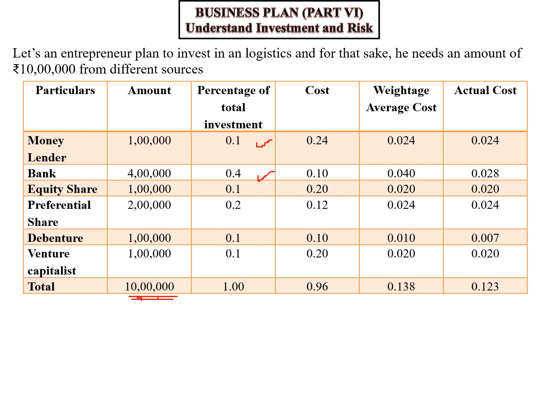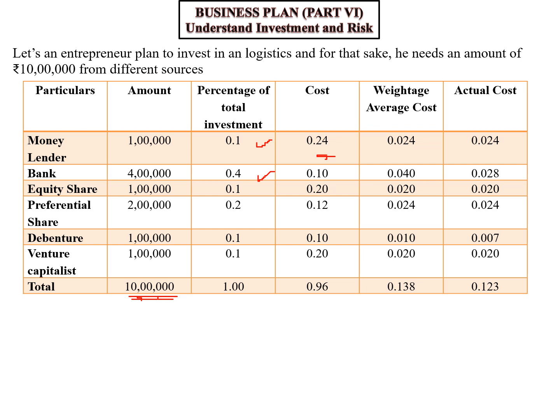Suppose the moneylender will charge 24% interest on the money that has been lent by them, because in India you all know that moneylenders charge 2 to 3% per month. It means year-wise it is either 24% to 36%. It's so high. Bank charges tentatively 10%. Equity shares normally you know that it is around 20%. Preferential share it is around 12%. Debentures around 10%. Venture capital is around 20%.